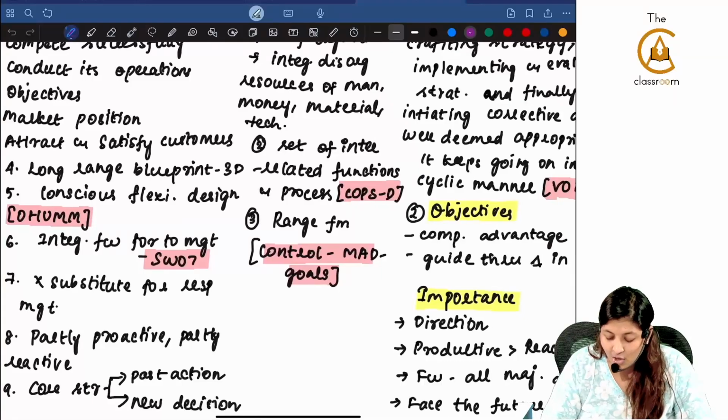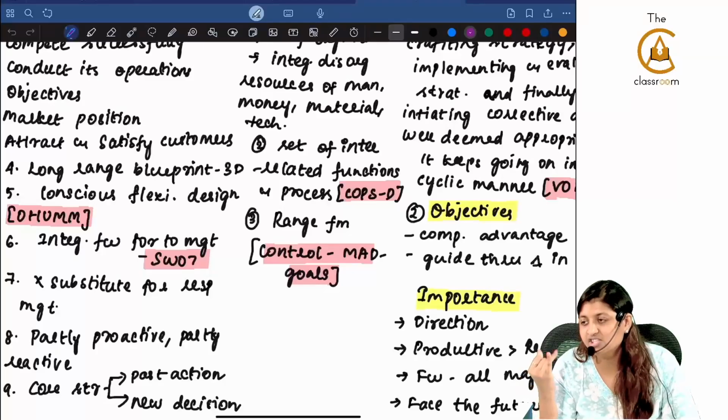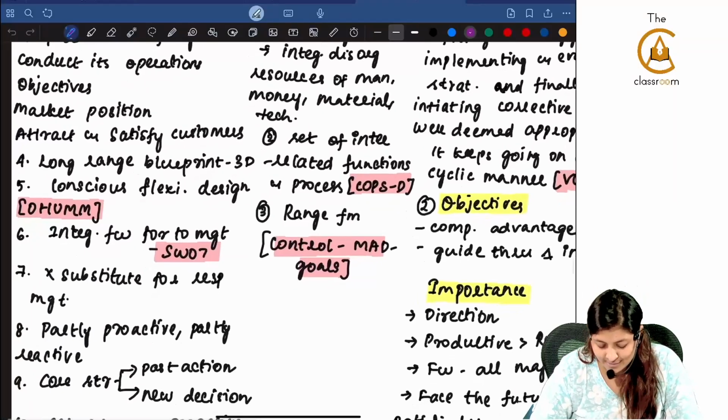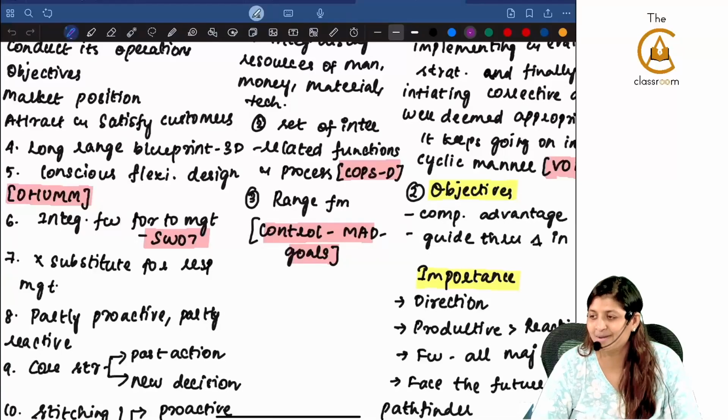Yes. Next is long range blueprint of 3D. What is 3D? Desired image, direction and destination. This is one chapter which has multiple mnemonics. Conscious and flexible design for DHAM. What is DHAM?